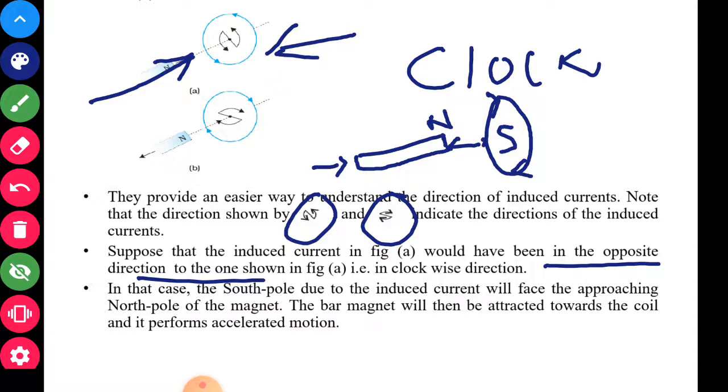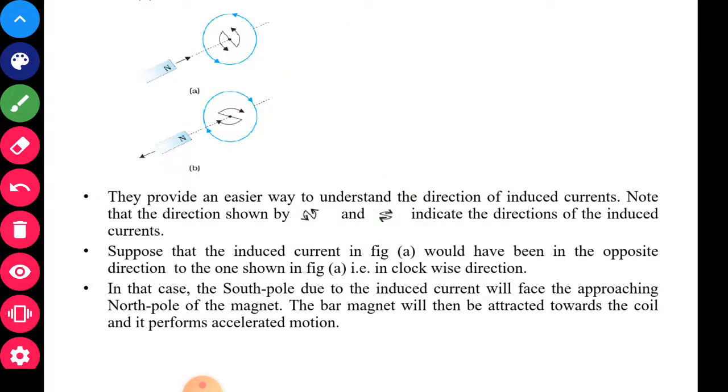The magnet will move automatically towards the coil, and the current is produced without doing any work, and this seems to be violating the law of conservation of energy.